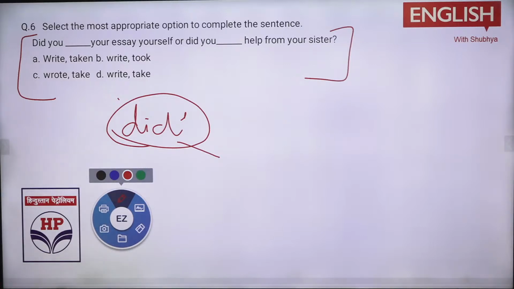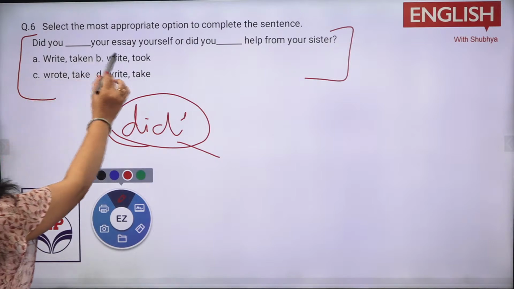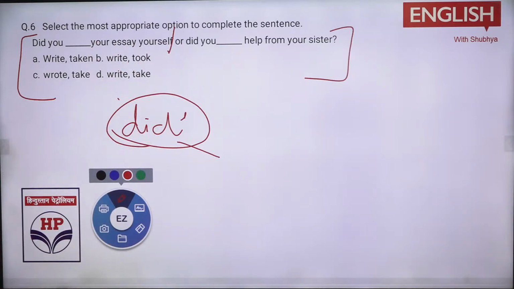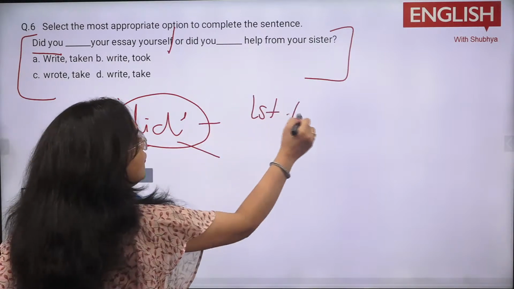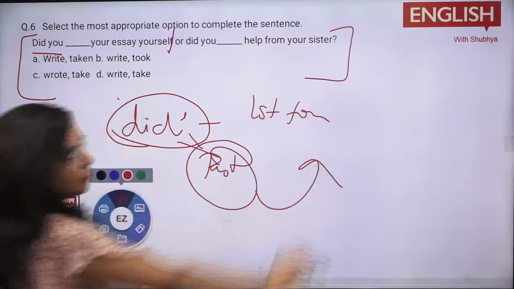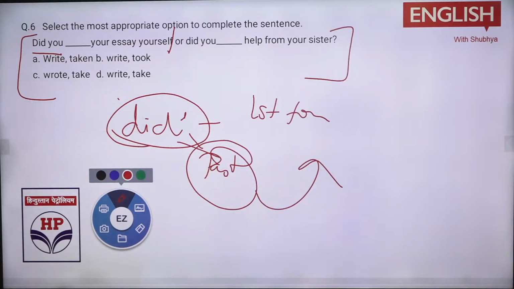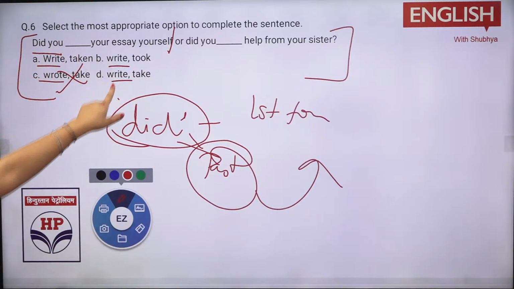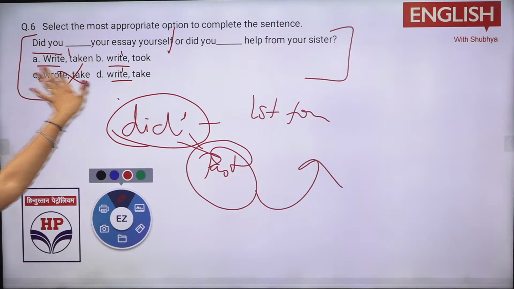A part, B part. देखो, did you dash your essay yourself? पहले try to break it down. Okay, now you have to do this. So whenever did comes, now first thing is there. Whenever did is there, we use the first form of verb. Did पहले ही past को करता है denote, लेकिन हमने दोबारा past नहीं लगाना होता. What you need to use is the first form of the verb. So what would be there is, did you write, wrote, write. So this option gets eliminated. Every other option has the first form of verb, right? So हमें ये पता चल गया C option तो गलत है.